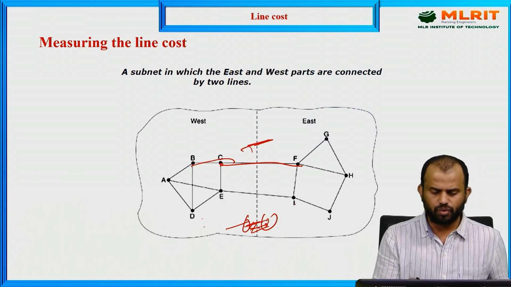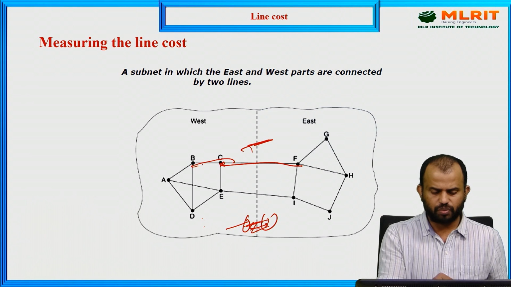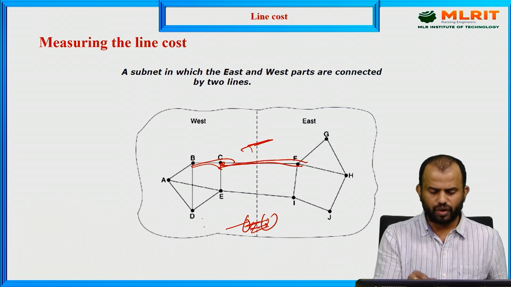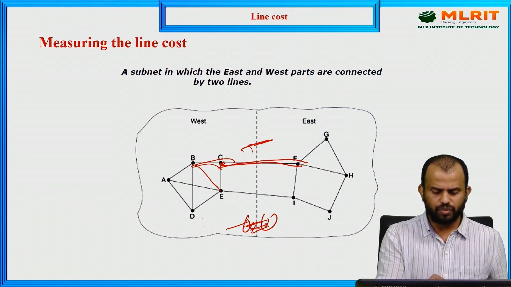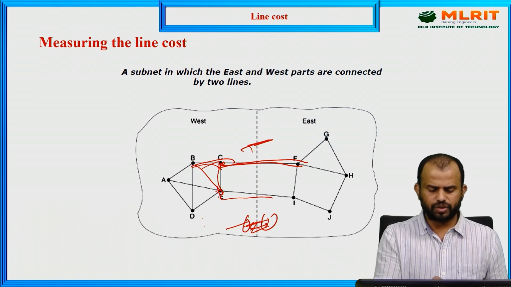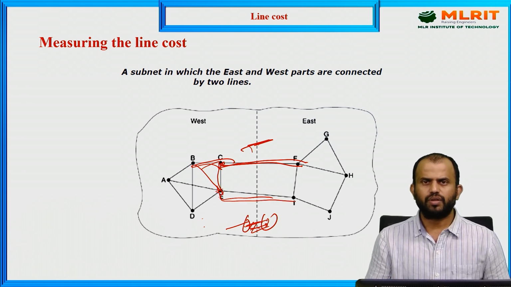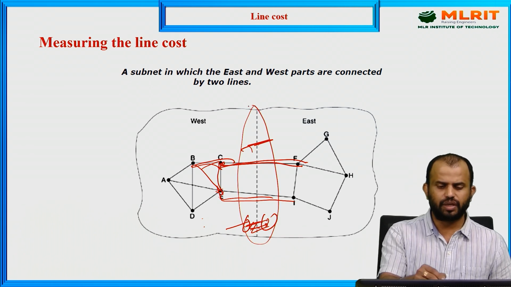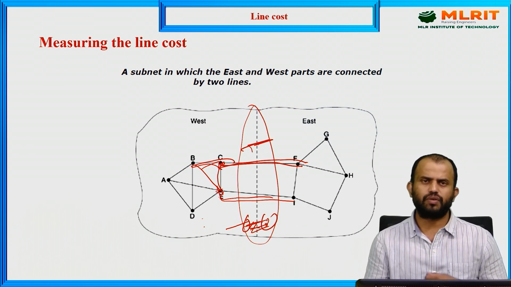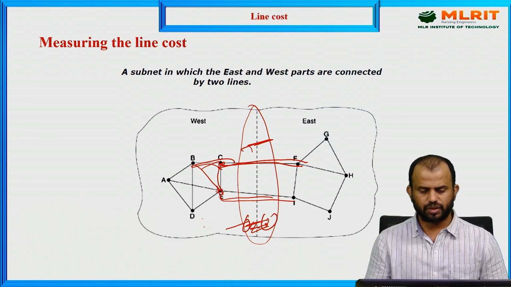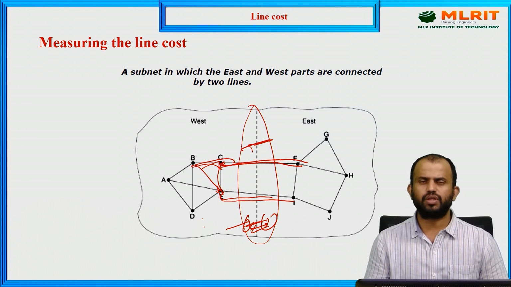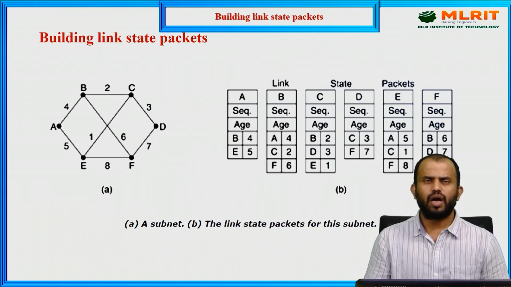Are we controlling 2 lines? So we have information transfer from A to B value, C value, and C to F value. Or else information is B to C value or C to F value. F is the other information transfer from E to I value. This is a linkage between the values only, that we call information transmitted and how many credits are consumed, that we call a line cost. And building of this link state.